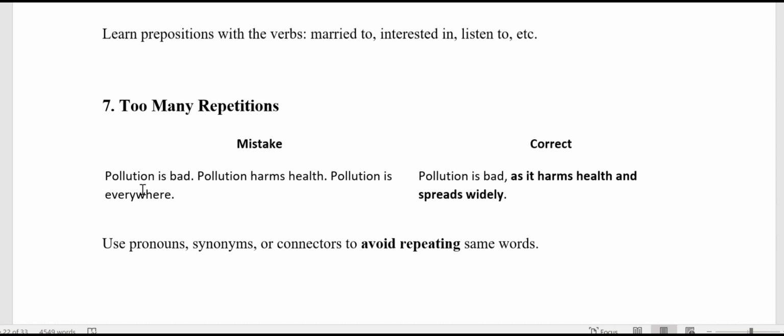Pollution is bad. Pollution harms health. Pollution is everywhere. The sentence is pollution is bad as it harms health and spreads widely. It's not again, it is everywhere. It is spreads widely. So this is called putting the correct word.